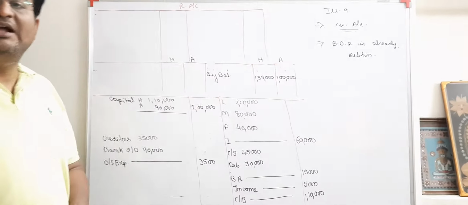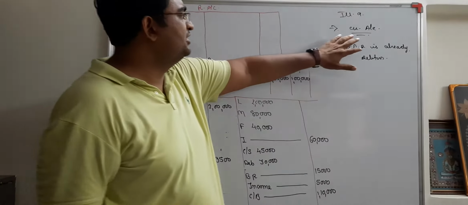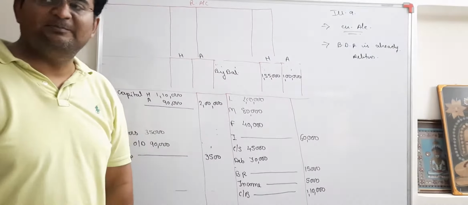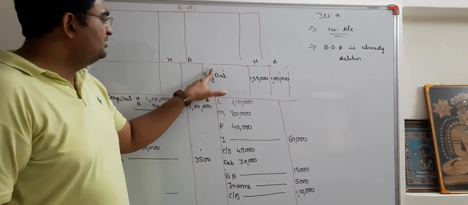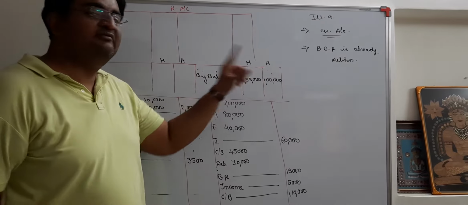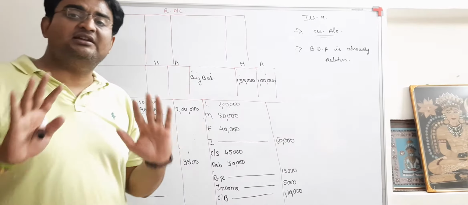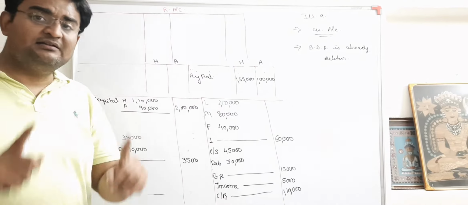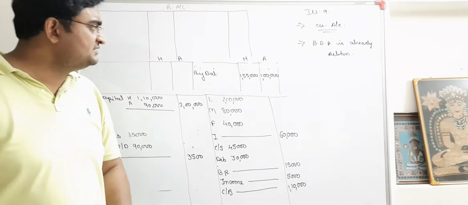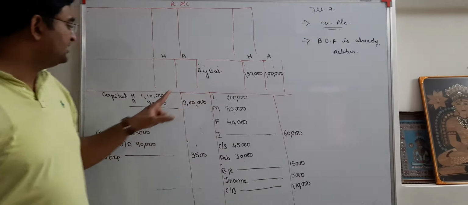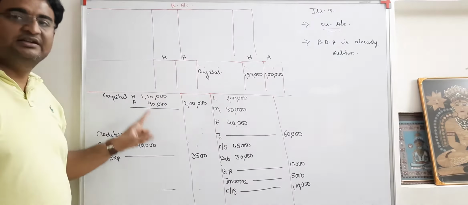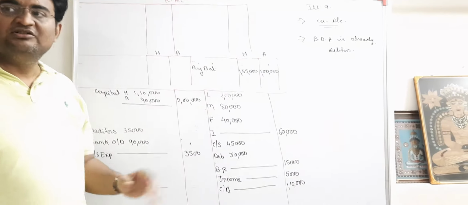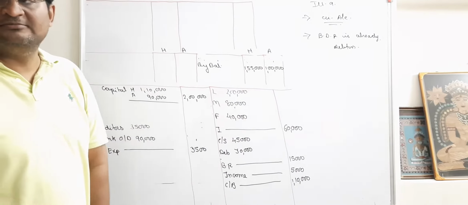Once again, about that current account: earlier we used to write capital here when current account was not given. Here in this illustration, current account is given to us. So I have written current account, but capital will be directly written here. Is it clear, students? So let's move on to adjustment, please.